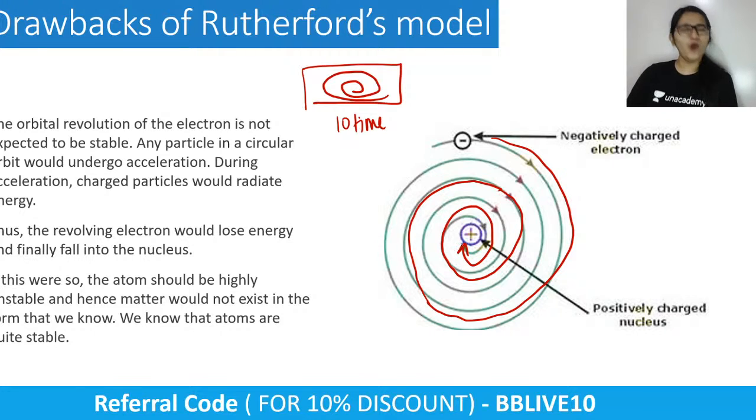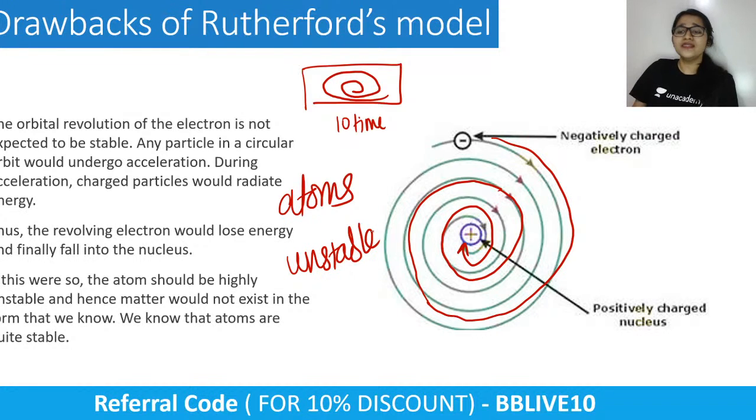If I tell you to make 20 rounds of the park near you, after 20 rounds you won't be able to stand up. Similarly, if my electron is moving in orbits, after some time it is bound to lose all its energy, and it is going to collapse into the nucleus. That would mean atoms are very unstable. But when we look at the objects around us, we don't see any instability. It means that in actuality atoms are very stable. So why is this assumption wrong?